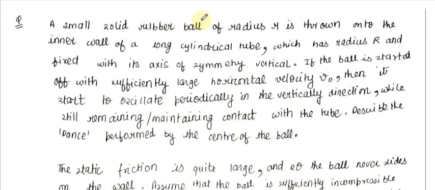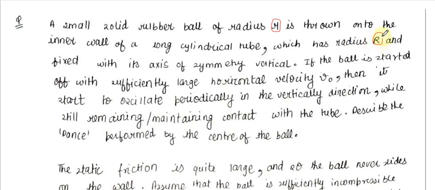A small solid rubber ball of radius r is thrown onto the inner wall of a long cylindrical tube, which has its radius R and is fixed with its axis of symmetry vertical. So I will just mark some important points. Here the radius of the ball is r.